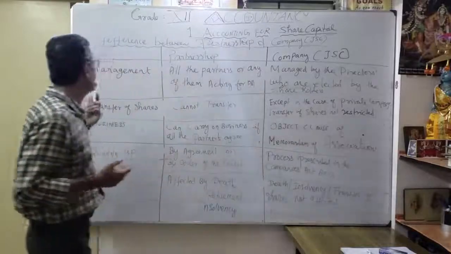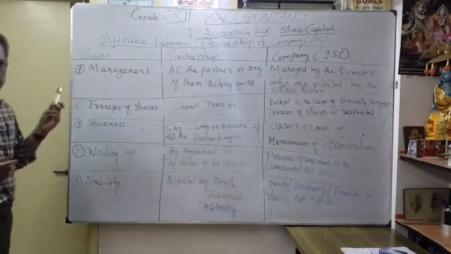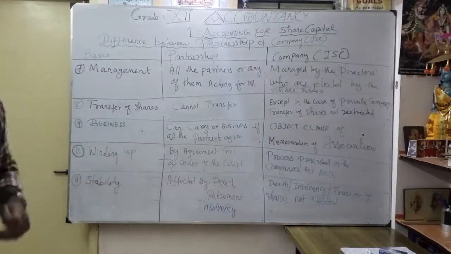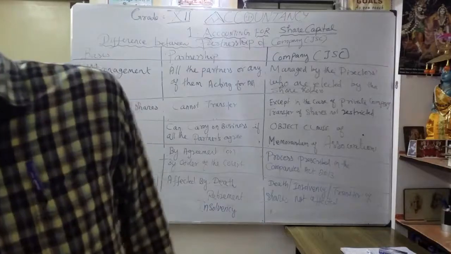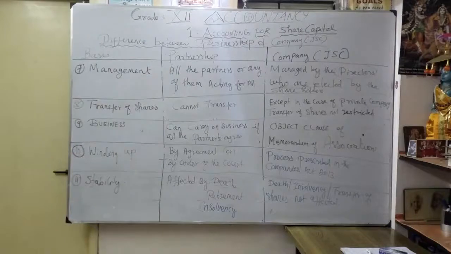See the formation, the difference between the partnership and the company. We discussed in total how many differences there are. One is mode of formation, thereafter regulation Act, then number of members, then liability, then distribution of profits, then audit, then management, then transfer of shares, then business, then winding up. Finally, how stability is affected. That's the total 11 important points. The difference between partnership and company should be kept in your mind.